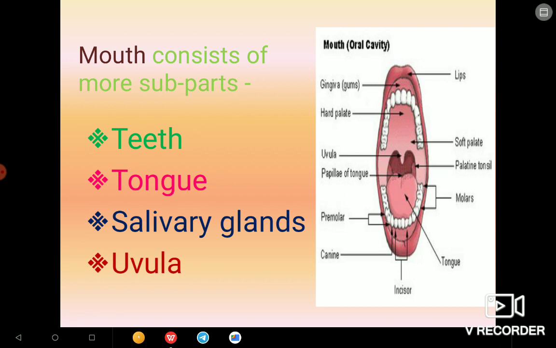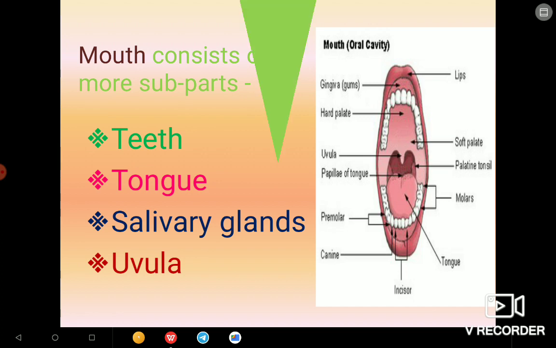First you can check it out in this picture. On the left hand side, what is this? Gingiva, that is the gums. Then the hard palate, uvula, papillae of the tongue, premolars, canines, incisors, tongue, molars, palatine tonsil, soft palate, and the lips. These are the subparts. Now we are going to learn the details about them.